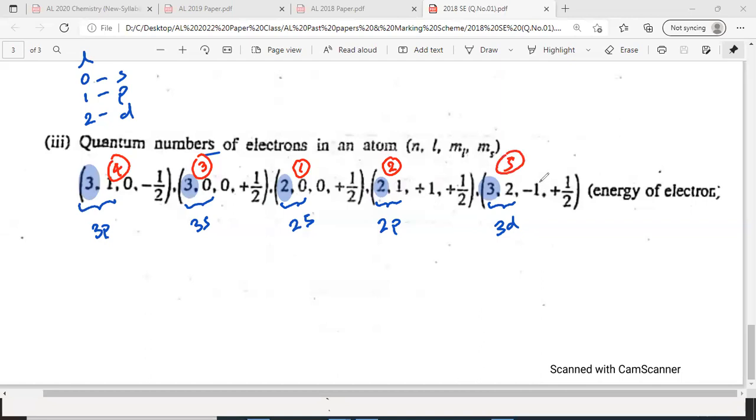Actually, using the first two quantum numbers, you can predict the energy. To make you confused, they have given the other two. The other two are useless to predict the energy. In this question you don't need them. So what is the correct order now? You get 2, 1, 1 half. Then you get number 3, 3, 0, 0. Then you get 3, 1, 0. Yeah. Did you all get it?